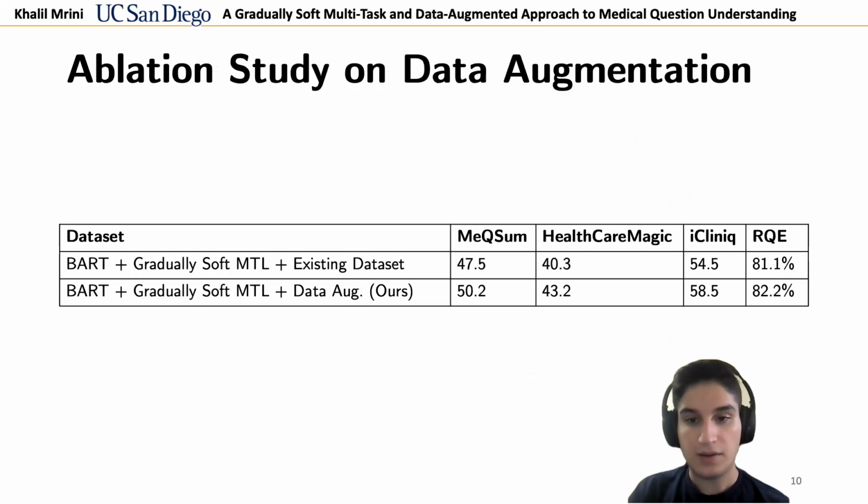We compare our data augmentation algorithm against the following alternative. Instead of training using a synthetic dataset for the auxiliary task, we choose a separate existing dataset for abstractive summarization, recognizing question entailment, or textual entailment rather. That is an approach that is taken by most MTL models. Our results show a consistent increase in performance across all datasets when using our data augmentation method, suggesting that in-domain MTL is more efficient.